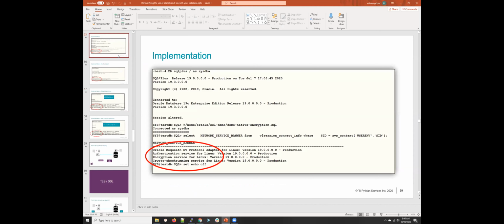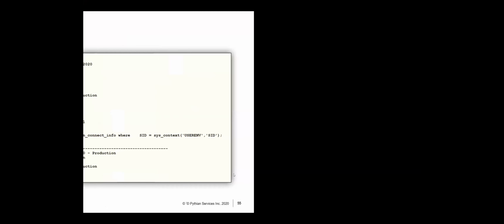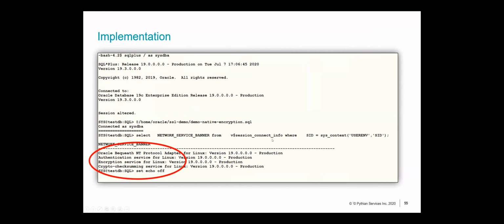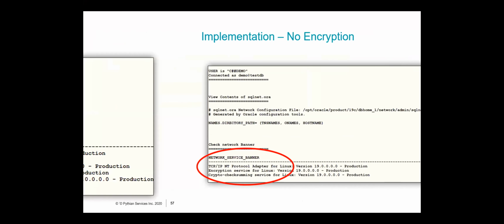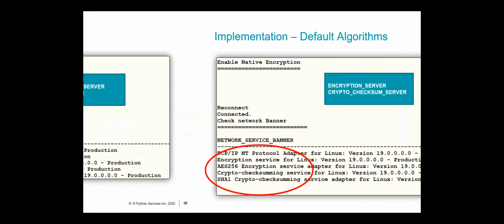So let me skip these slides. This is the view, the $V session connect info, where you can get all this information from. So we just saw all these things in a demo. So I'll just skip this.